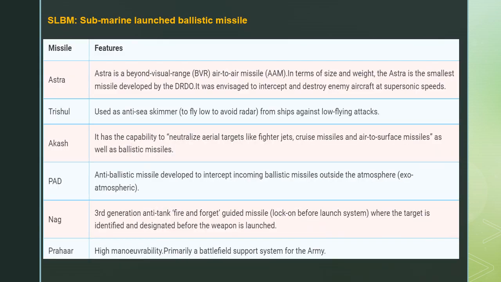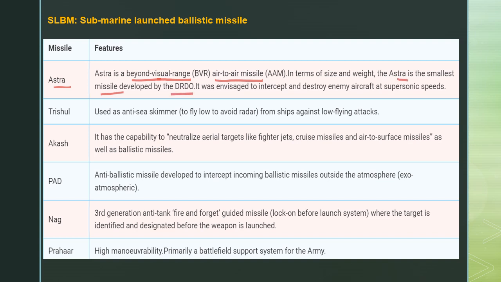And there are submarine launched ballistic missiles also. What are these? First one is Astra. Astra is beyond visual range. This is actually a beyond visual range, air-to-air missile category, and in terms of size and weight, Astra is the smallest missile developed by the DRDO.